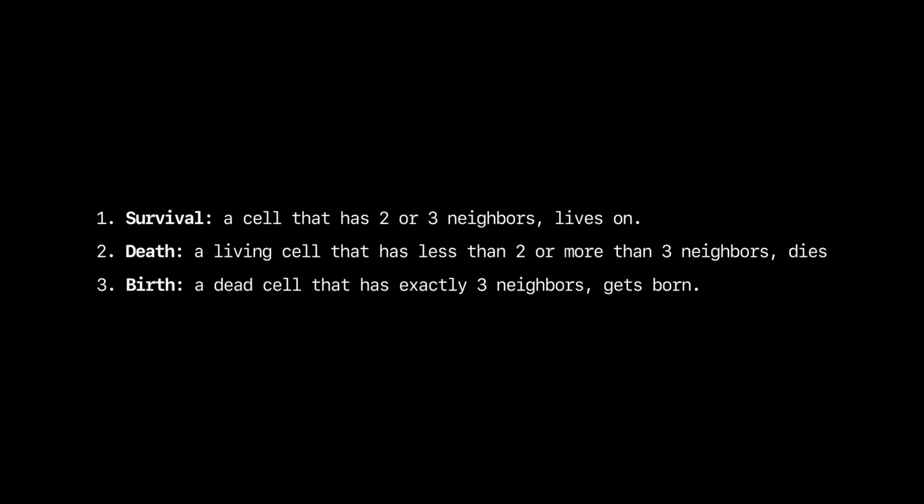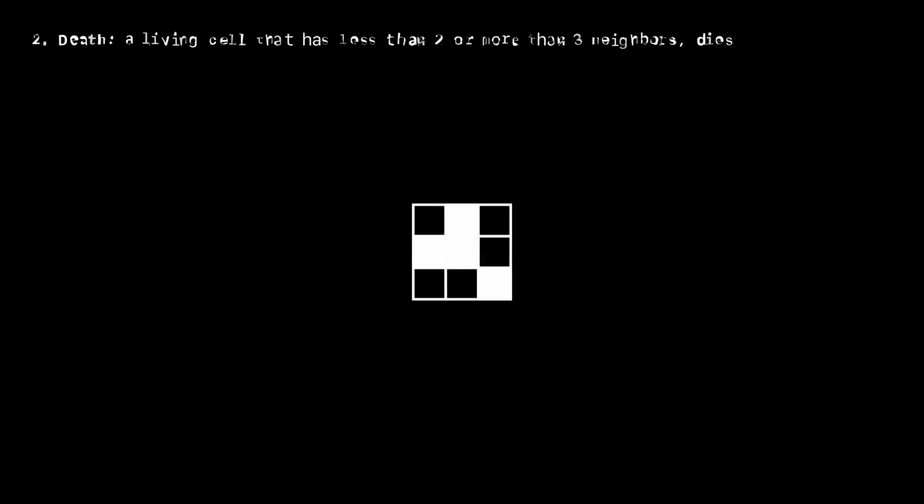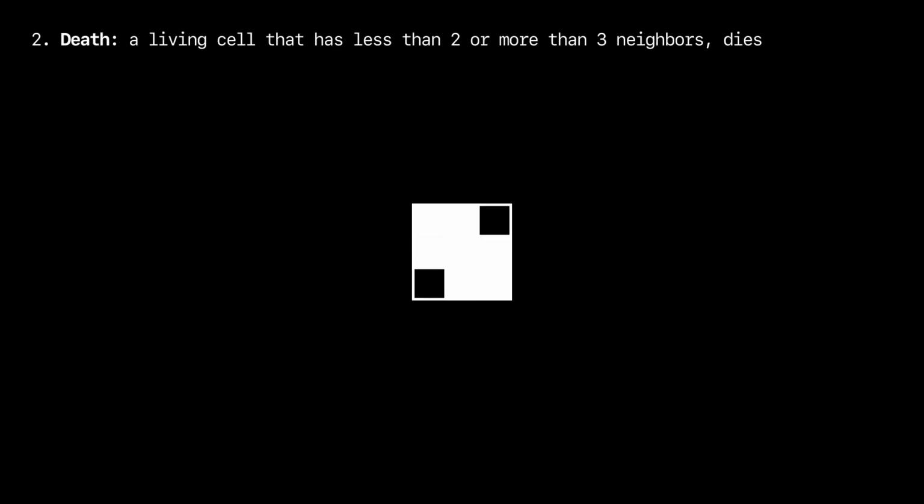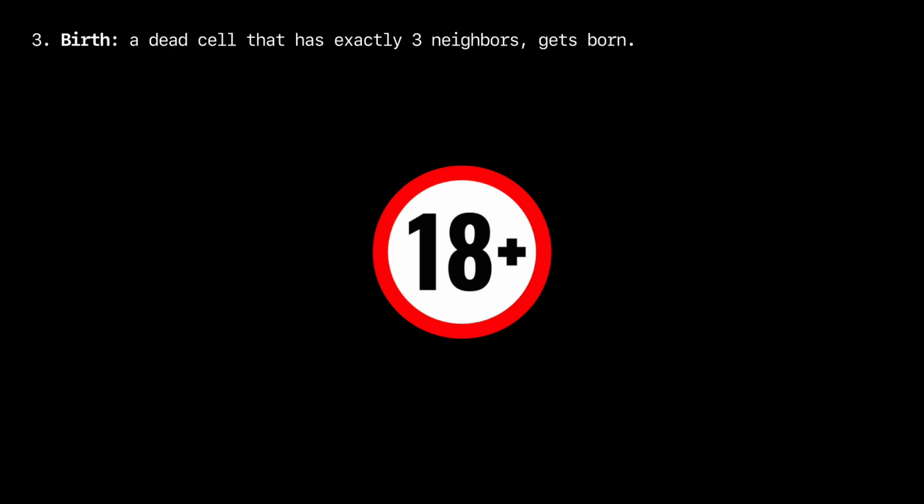Here are the rules of this game. Imagine an infinite 2D board. Each cell is alive or dead and updates every tick based on the following. A cell that has 2 or 3 neighbors lives on. A living cell that has less than 2 or more than 3 neighbors is squished to death. A dead cell that has exactly 3 neighbors, they have a little fun and it gets born.